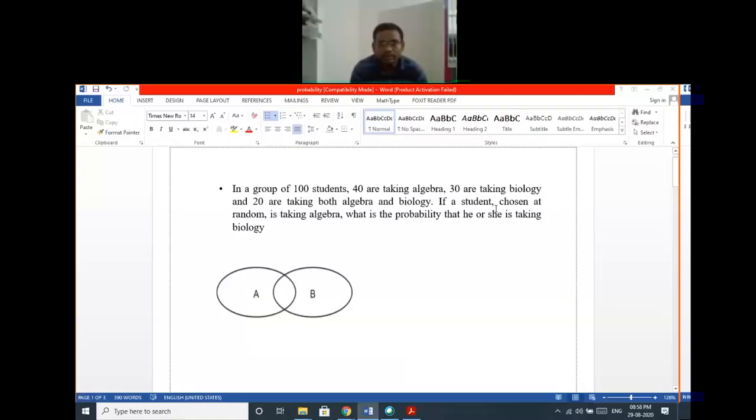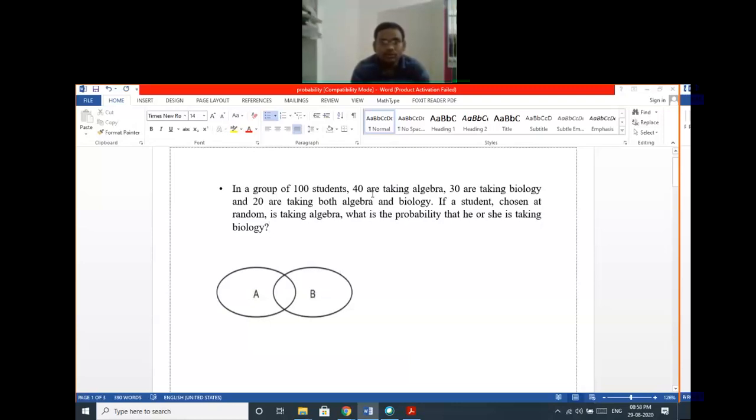In a group of 100 students, 40 are taking algebra, 30 are taking biology, and 20 are taking both algebra and biology. If a student chosen at random is taking algebra, what is the probability that he or she is taking biology? This is the question. So what is the probability that he or she is taking biology? So these are, suppose, A and B: A for algebra, B for biology.